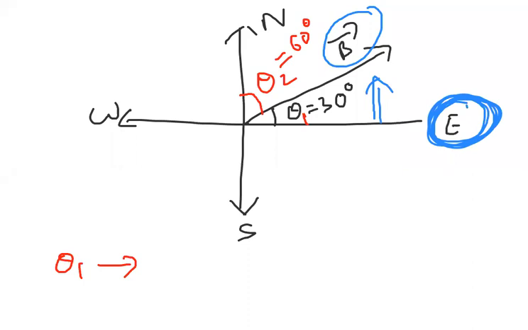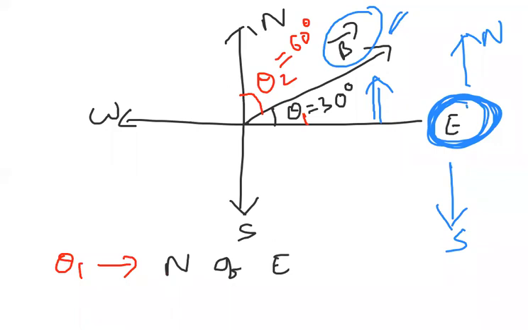For east, this direction is south, but this direction is north. Where is vector B bar? B bar is lying exactly above the east side, so here we find it is the north direction. So theta 1 is called north of east, the north side of the east direction.